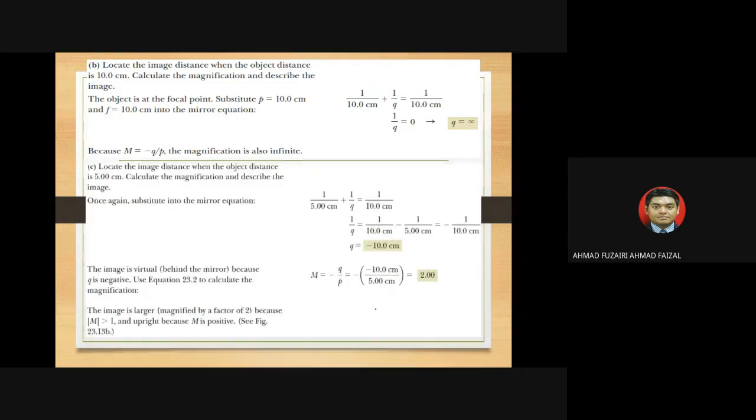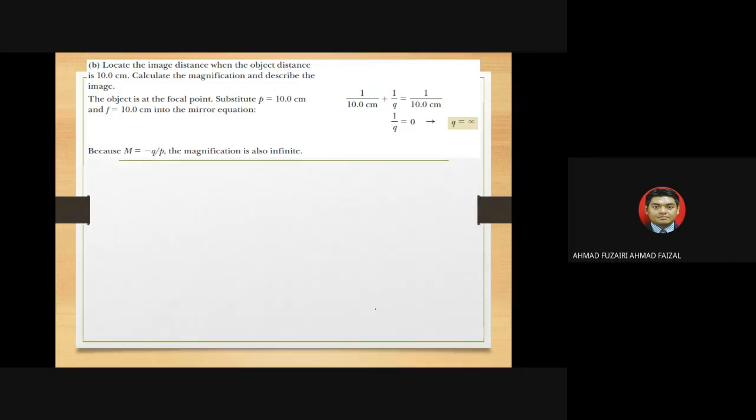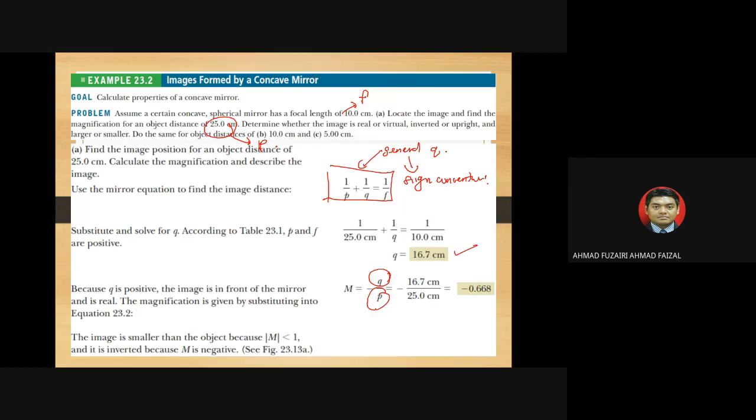So this is part A. We look at part A first. In part A, find the image positions. For a concave mirror, the answer is what? Focal length F, and the distance is 25, right? So at part A, the answer is real. The object is real.